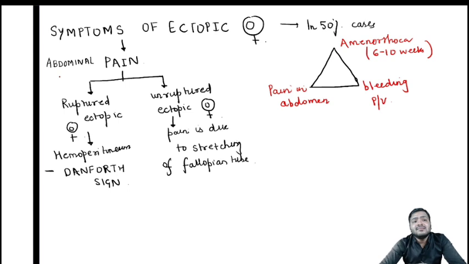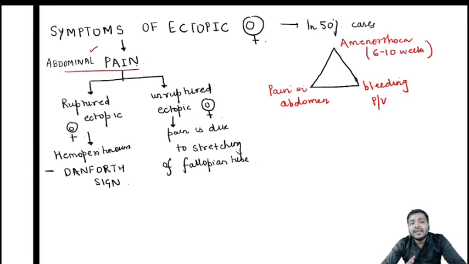Now, what are the symptoms of ectopic pregnancy? The very first symptom that was mentioned in the case as well is the abdominal pain. Now, this abdominal pain is differentiated accordingly.